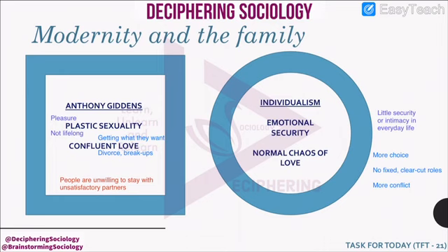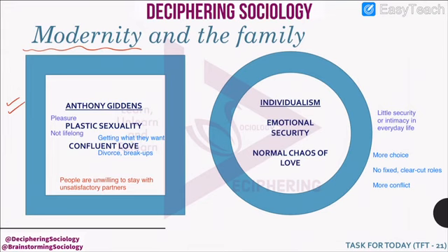But there is another theory, the modernist. What do they say? They say that our society has not yet reached postmodernism, but now also we are still in the modern era. A thinker known as Anthony Giddens, you must have heard about him. He gives 2 concepts. The first one is plastic sexuality and second one is confluent love.